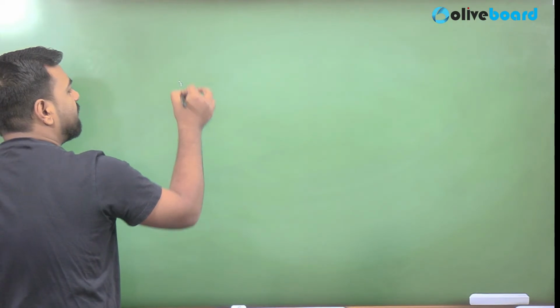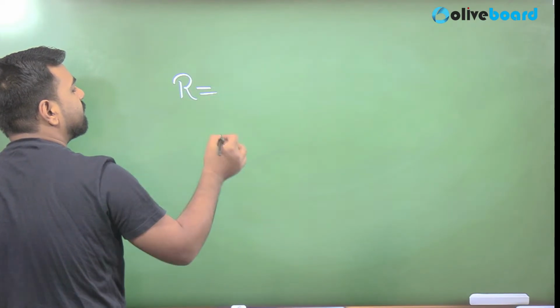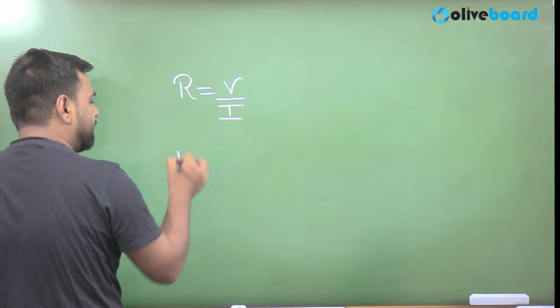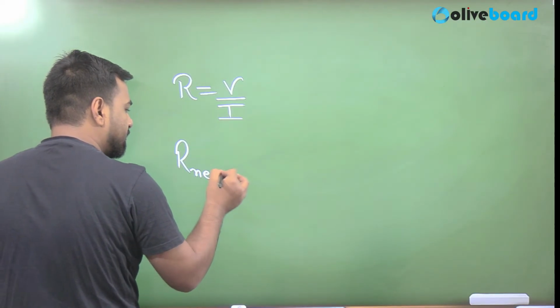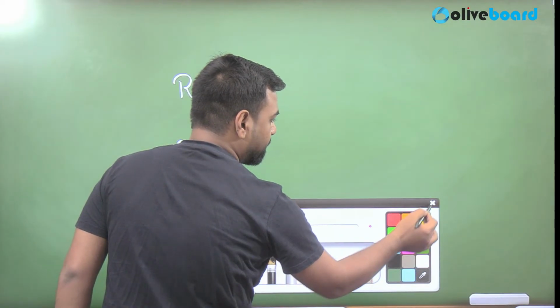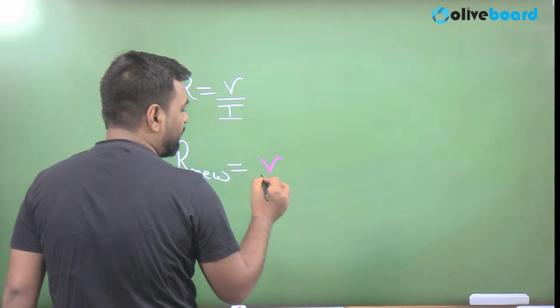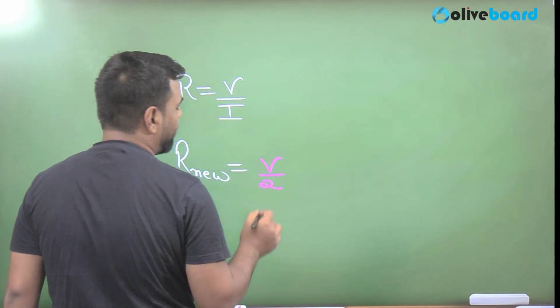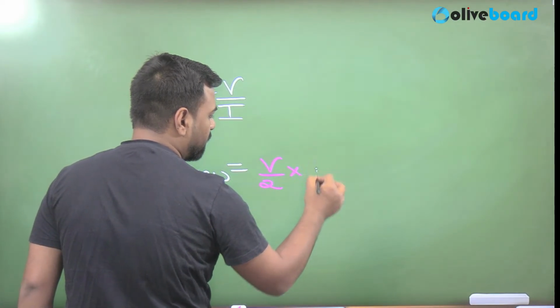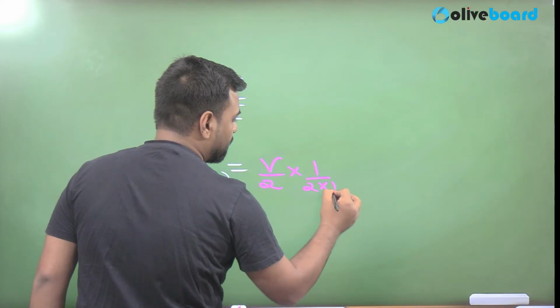Guys, the formula that was V upon I, right? And the new resistance was this. It was V upon 2, right? And here the current was doubled. So here into 1 upon 2I.